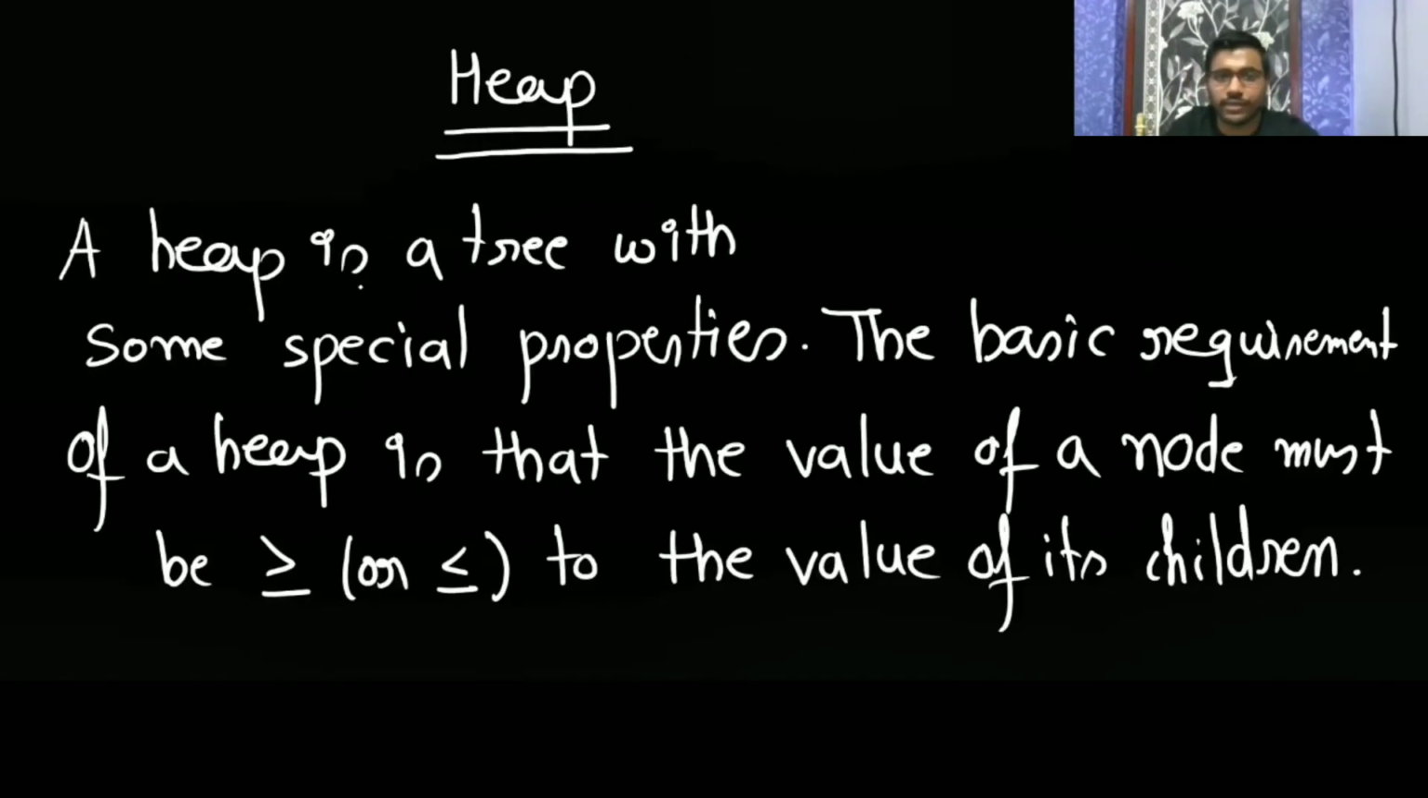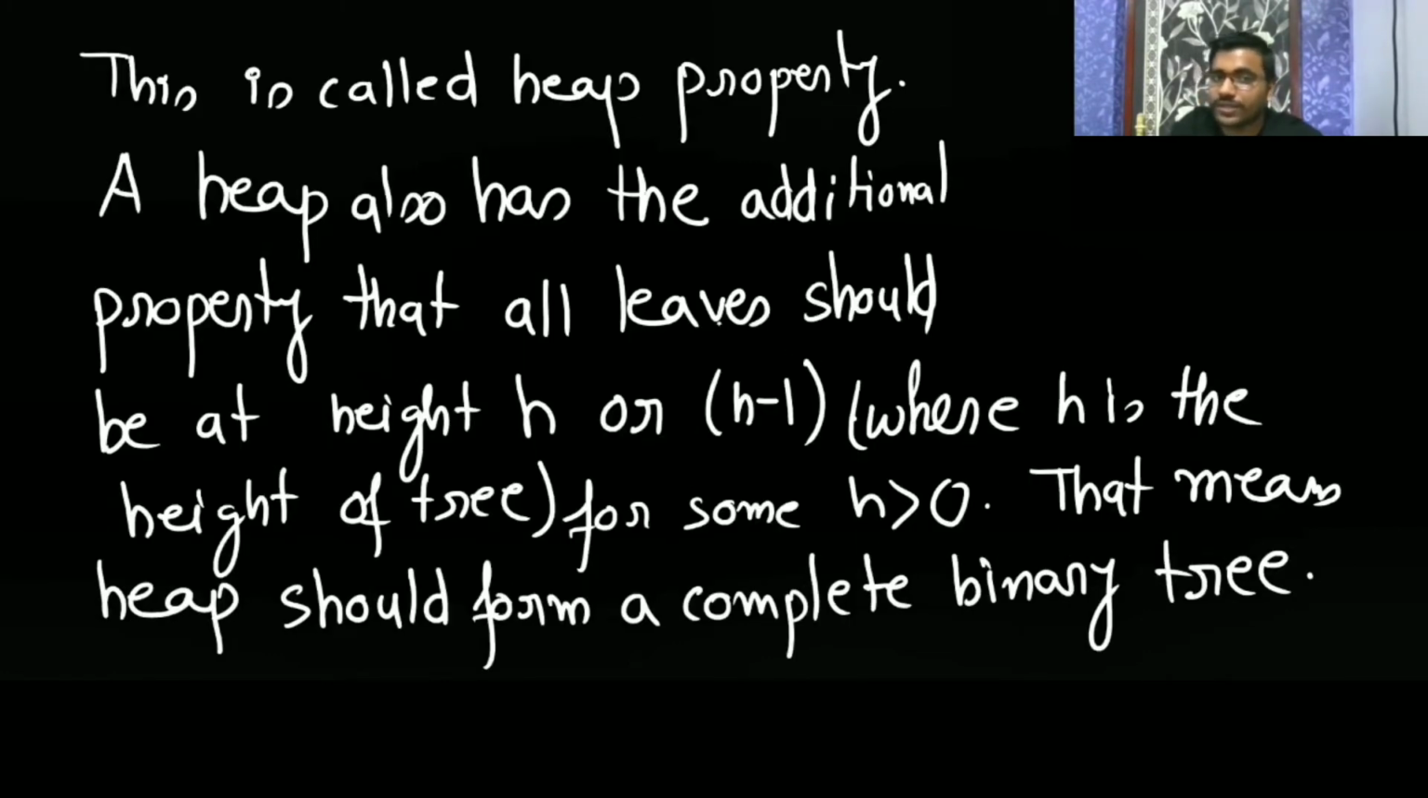So this we have given. What is a heap? A heap is a tree with some special property. The basic requirement of a heap is that the value of a node must be either greater than or equal to, or smaller than or equal to, the value of its children. I am saying either, not both conditions. This is called the heap property. Another additional property required is that all leaves should be at height h or h minus 1, and this property will be satisfied when it is a complete binary tree. So it means a heap is a complete binary tree.